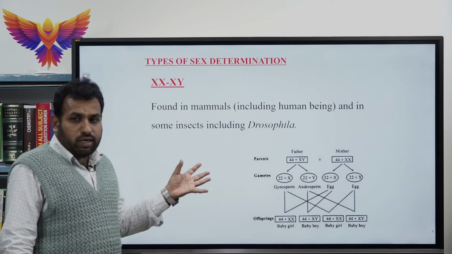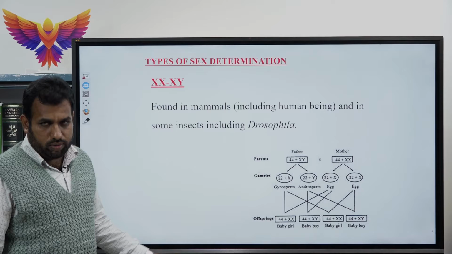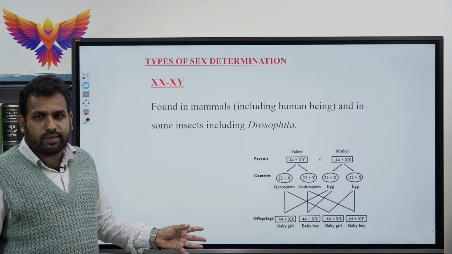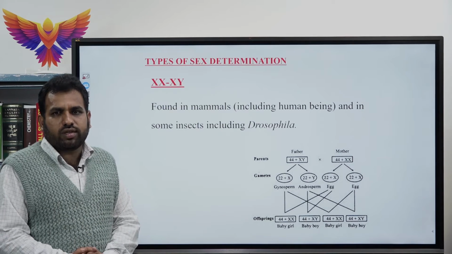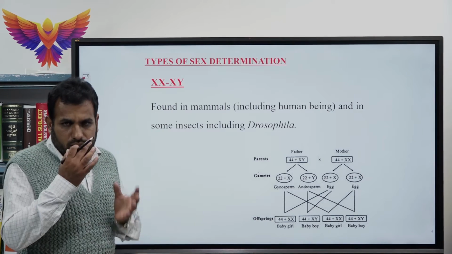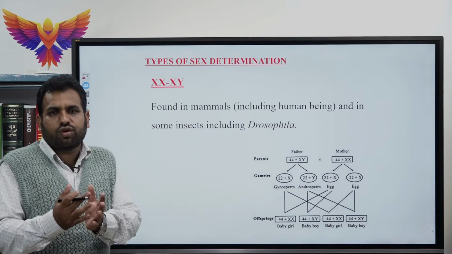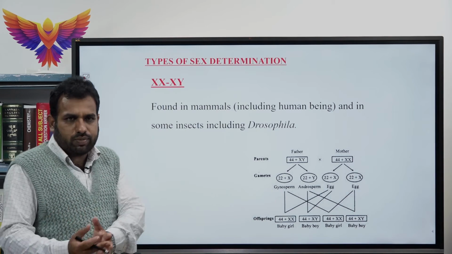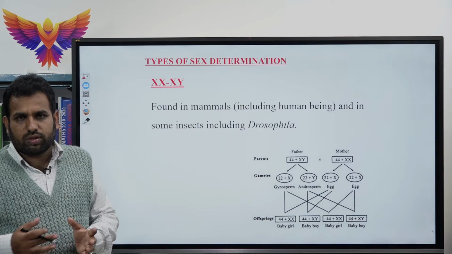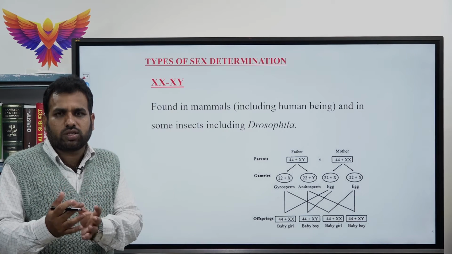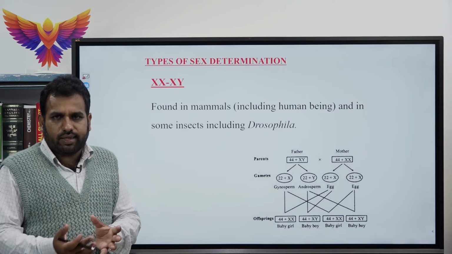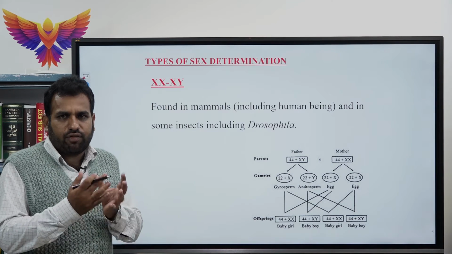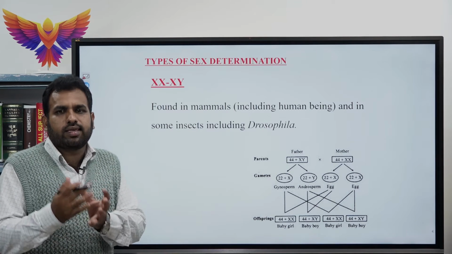When we come to the determination in human, the human has a total of 46 chromosomes. Out of 46 chromosomes, the male has 44 autosomes and 2 allosomes, 44 plus XY in case of males. In case of females, 44 plus XX.